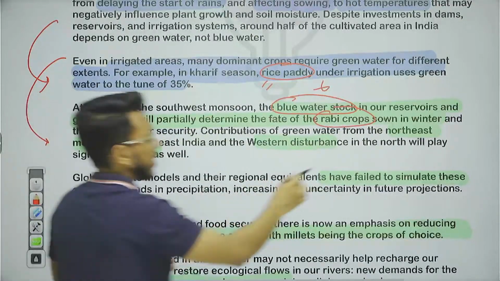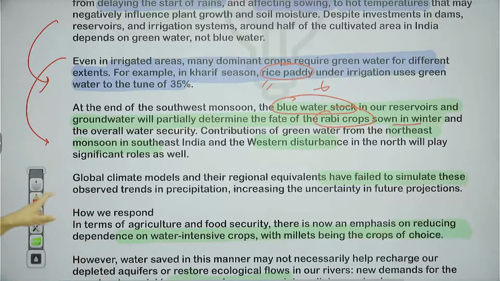The Rabi crops are those which are sown in winter. Okay. So this is something that is happening.